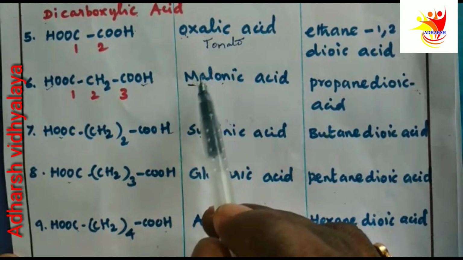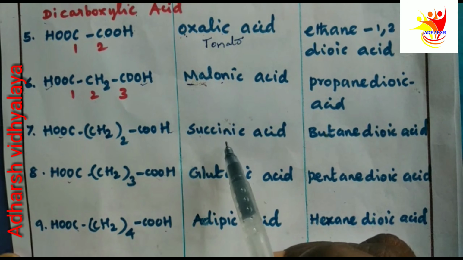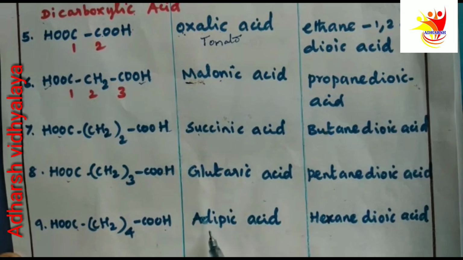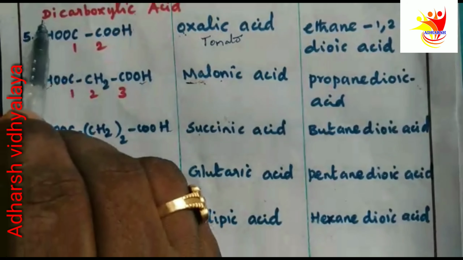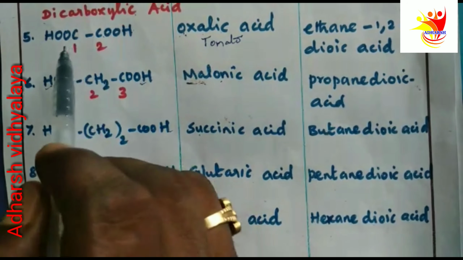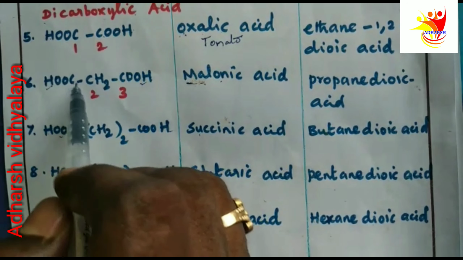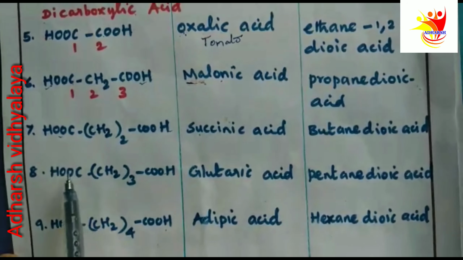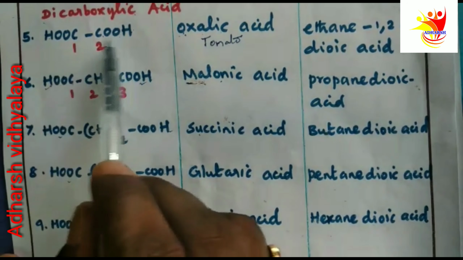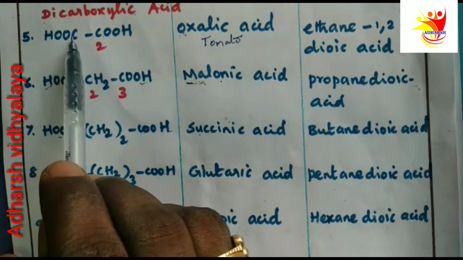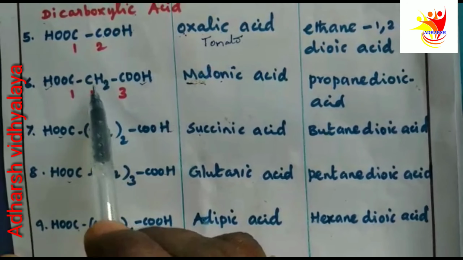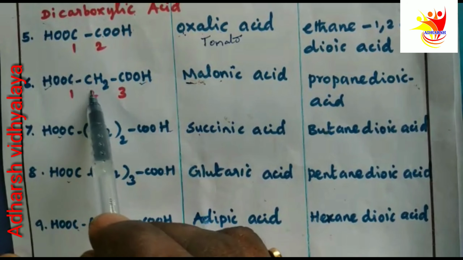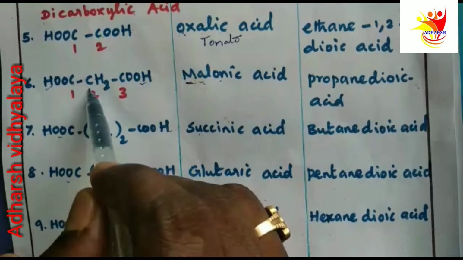Oxalic, malonic, succinic, glutaric, adipic acid. These are examples of dicarboxylic acids because they contain two COOH groups. What is the difference between these two compounds? Here we have only two COOH groups, but here there is an increase of one methylene group, CH2.